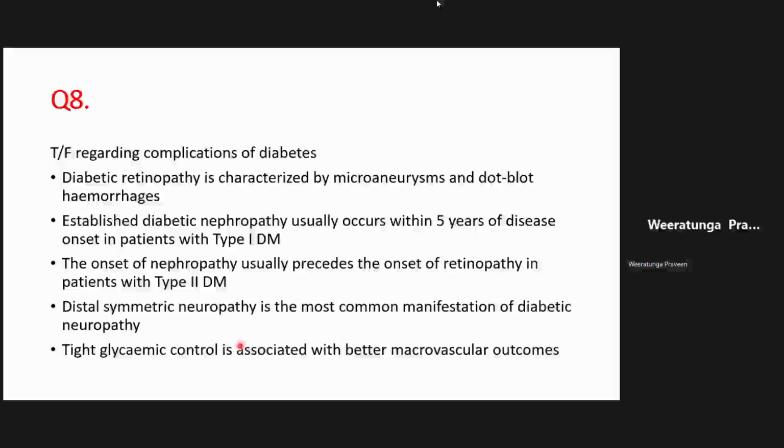Mahesh asks whether diabetic neuropathy causes nocturnal pain. Mahesh, most of these neuropathies cause nocturnal pain. There is no very good reason for that, as far as I know. That is a clinical pattern that we recognize.